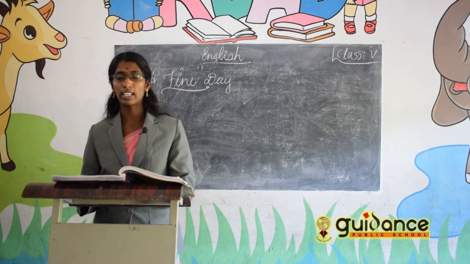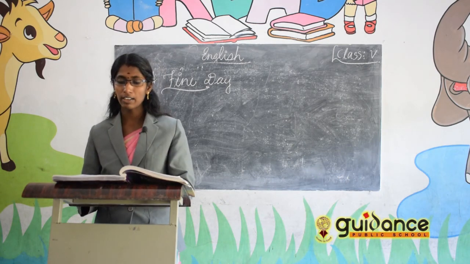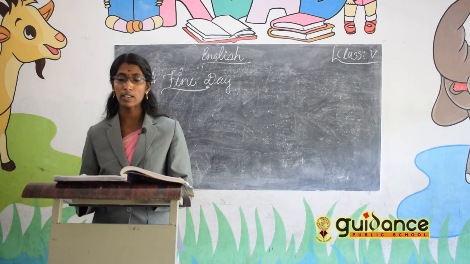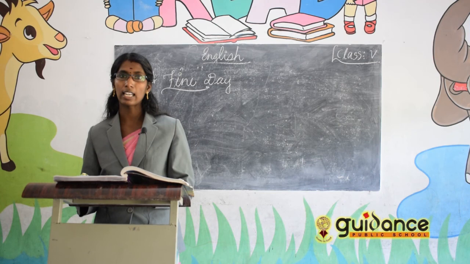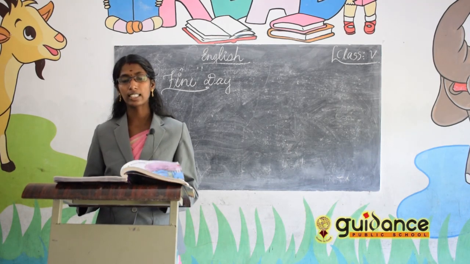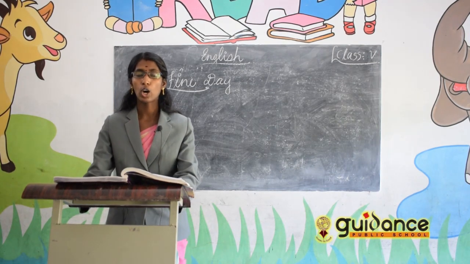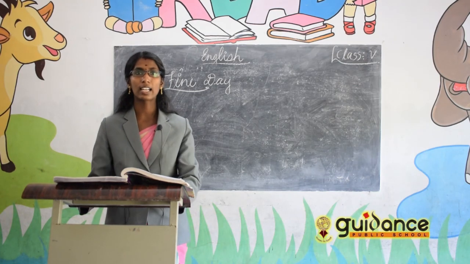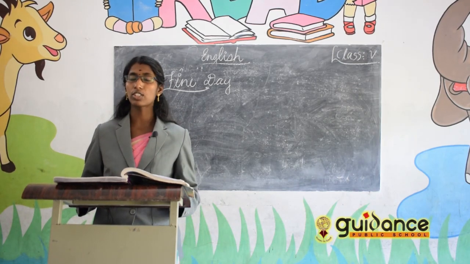And the next one is a poem, A Fine Day, which is written by Catherine Mansfield. In that the poet is telling about the sunlight, after a long rainy days, how the sunlight has come. That textbook activities also you have to learn.